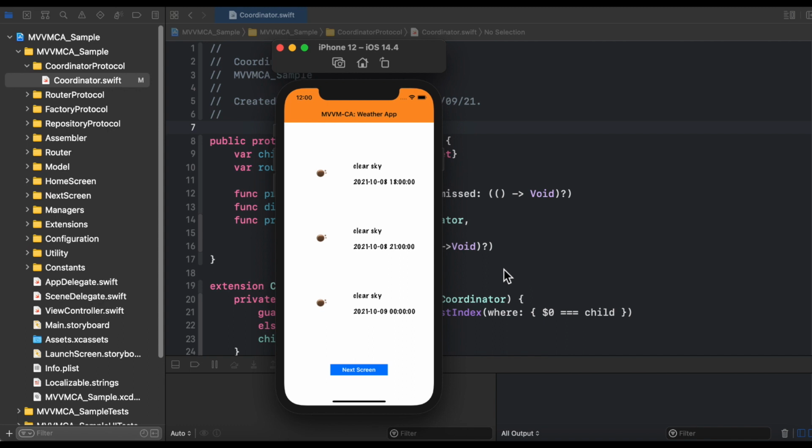For understanding purposes, we are keeping the complexity of our sample application as low as possible, because in terms of implementation, if you compare MVVM C++ architecture to other architectures like MVVM, MVI or MVC, this is a little bit typical. So to keep your understanding focused, we are taking a very simple example for the implementation.